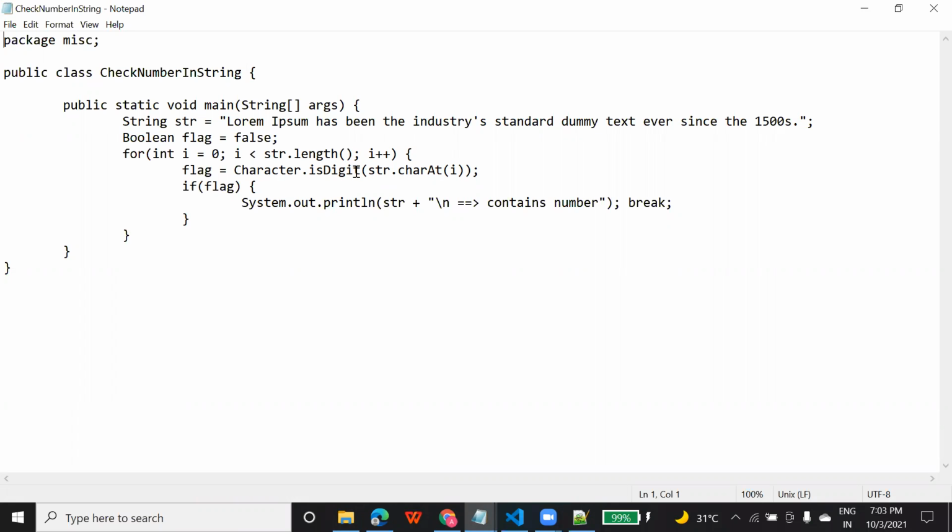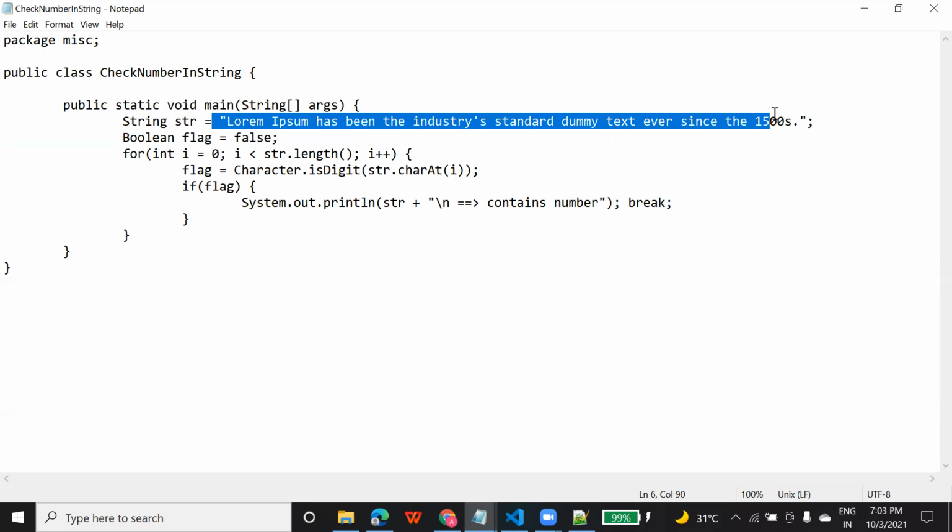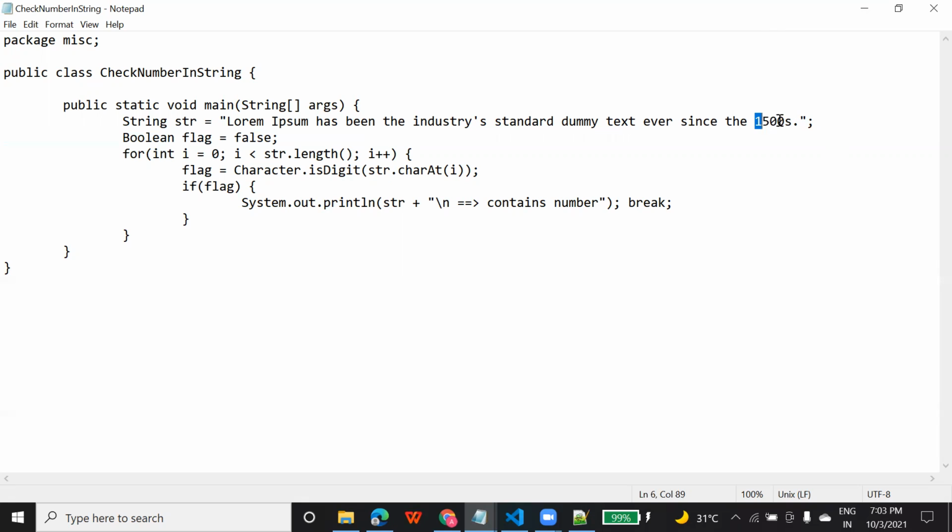isDigit is a function that checks in your character data whether there is any digit. This is a predefined function. You don't have to create anything. I have already explained this in my string lecture. string.charAt(i) gives the character present at index i of this str variable. So you are just checking, is this a digit? If it is a digit, you will print that. So here you can see this str variable, and what is the digit here? 1500, right? So it will print that.